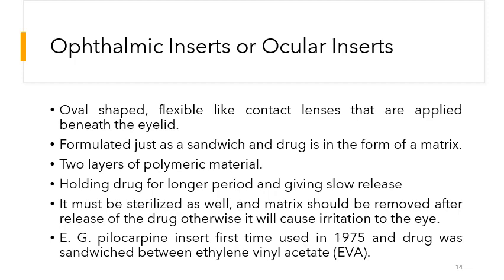As we have discussed in the transdermal patch system, there were crystals of the drugs and there were molecules of the drugs. The molecules were absorbed into the skin, and more molecules were coming from the crystals of the drug. So the drug molecules will be moving from the matrix and through the polymeric material layer, and they are absorbed into the eye. As I have told you, there will be two layers of the polymeric material, an upper layer and a lower layer, and in between those two layers the drug will be sandwiched. So that's why we are using the word sandwich.